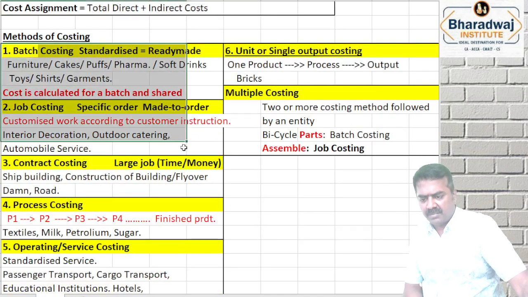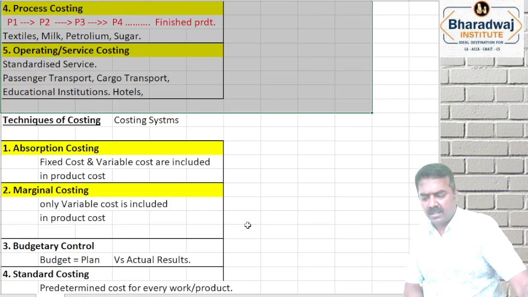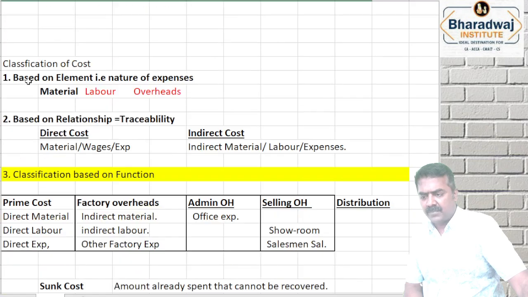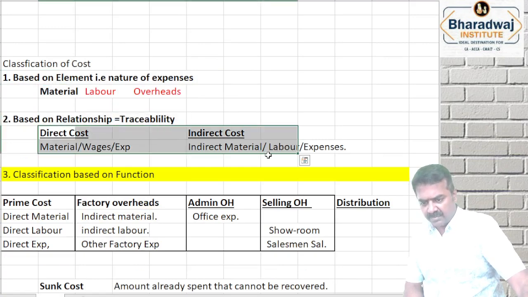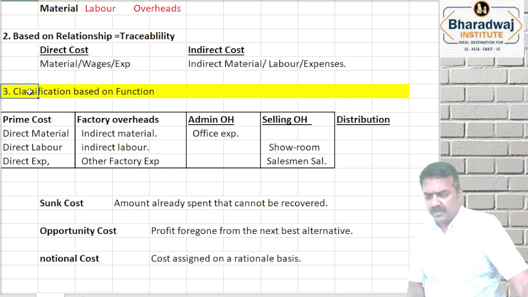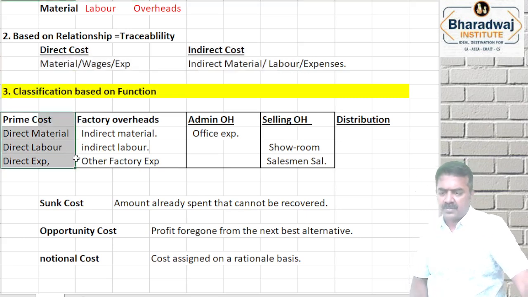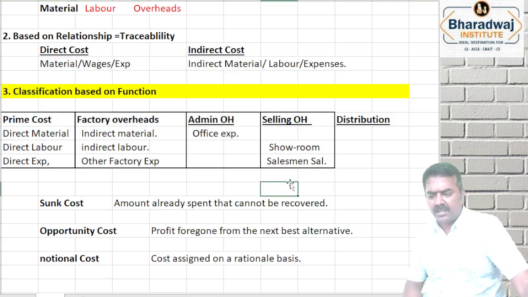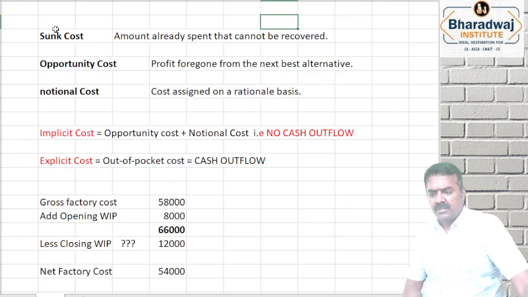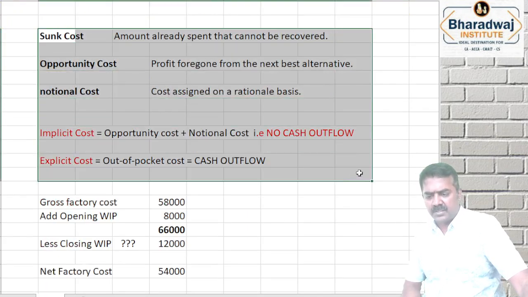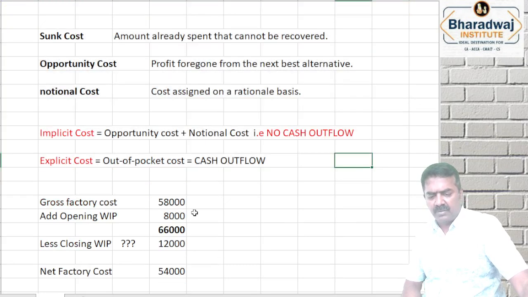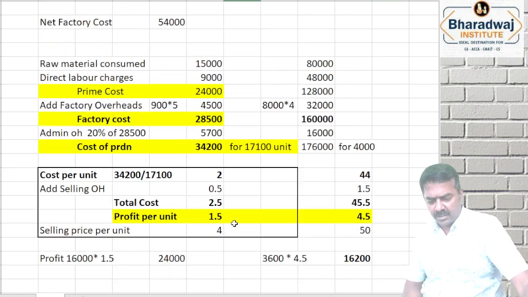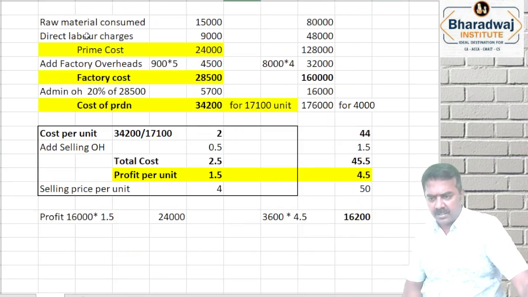We saw different methods and techniques of costing, classification of cost based on element, relationship and function, and how to prepare a cost sheet.